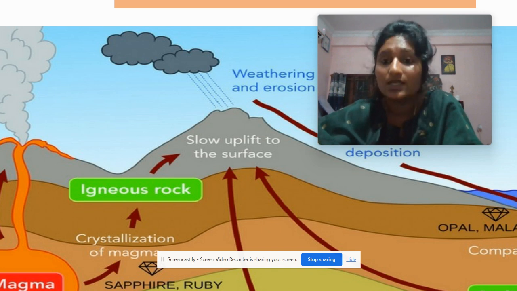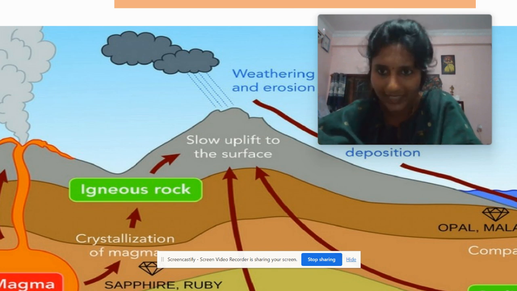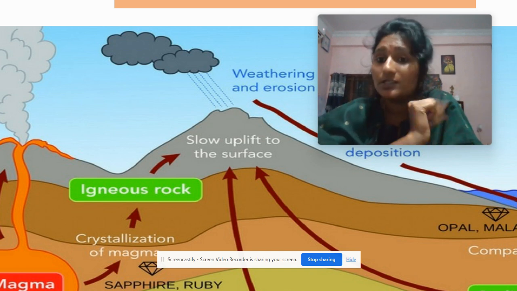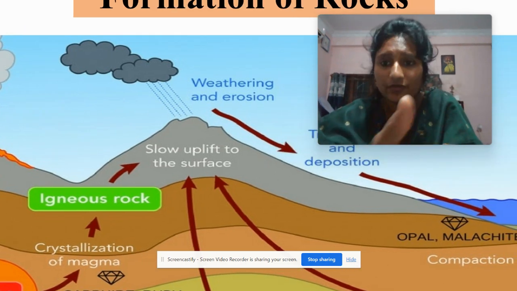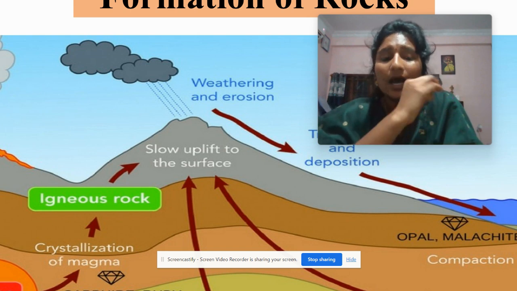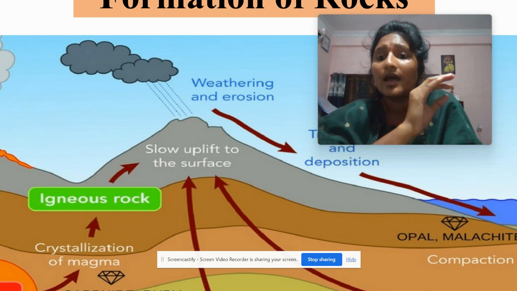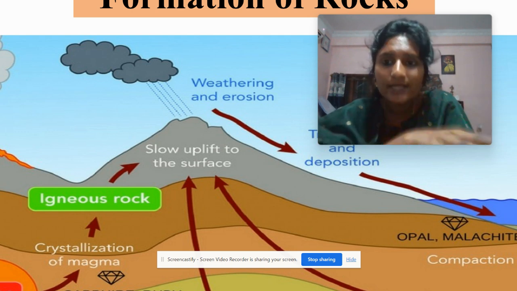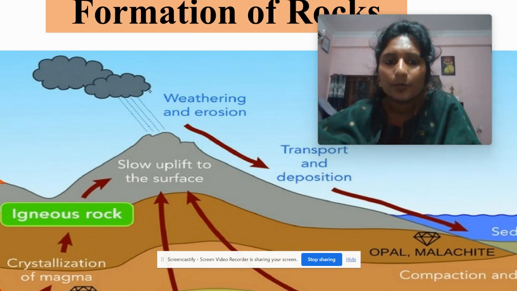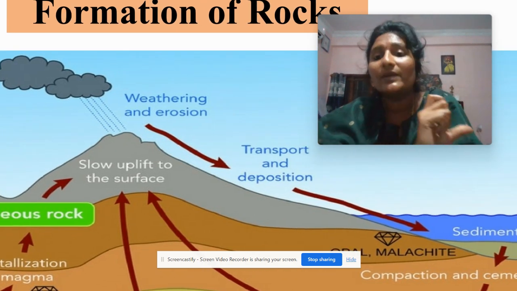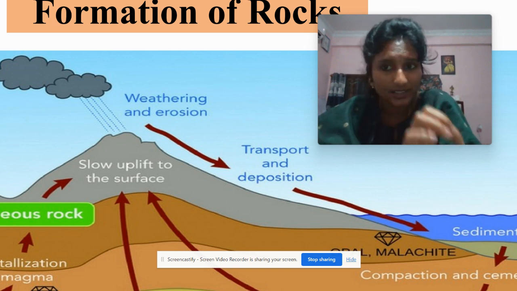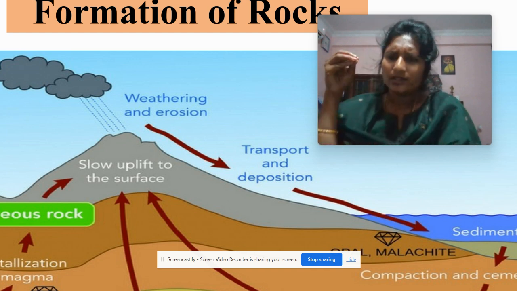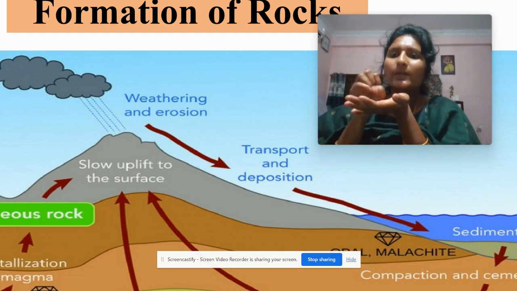What is that? Igneous rocks. The rocks which are formed by cooling and consolidation of molten magma are called igneous rocks. So the first formed rock is igneous rock. We can also term it a primary rock. After these igneous rocks are exposed to the atmosphere, weather factors like erosion, high wind exposure, or heavy rainfall act on them. When rainfall hits that rock, it gets weathered. Weathering is nothing but breaking down, both disintegration and decomposition. So when rainfall strikes, the rock is broken into fragments.